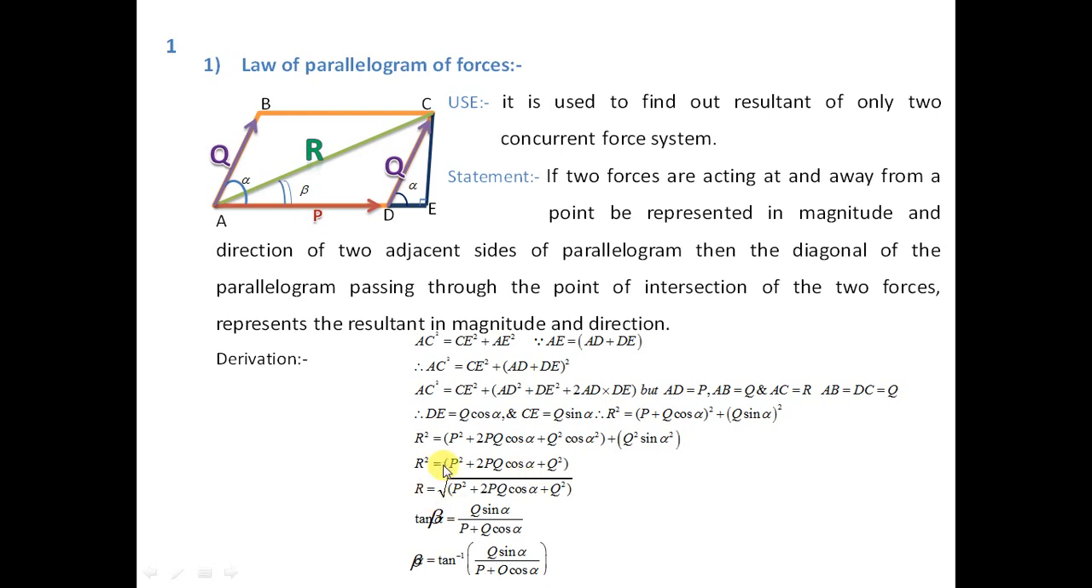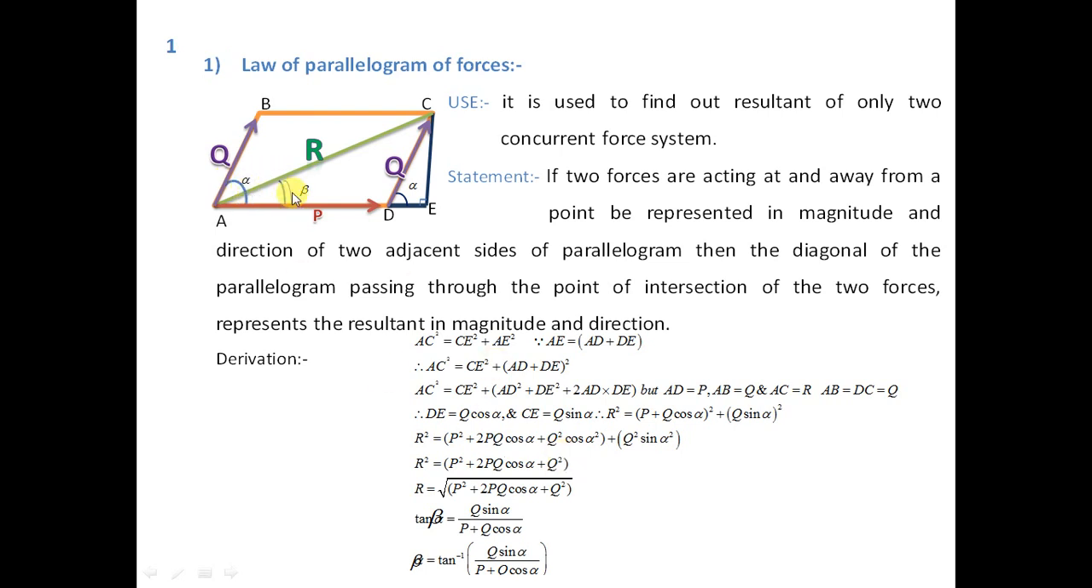So if you take the square root of both sides, you will get R is equal to the square root of P square plus Q square plus twice of PQ cos of alpha, where alpha is the angle between two forces. Remember friends, many students make a mistake over there. This alpha is the angle between the two forces, that is P and Q.